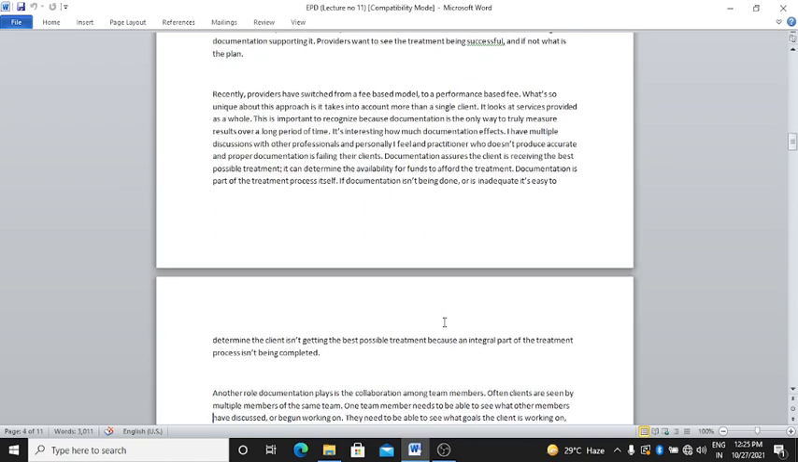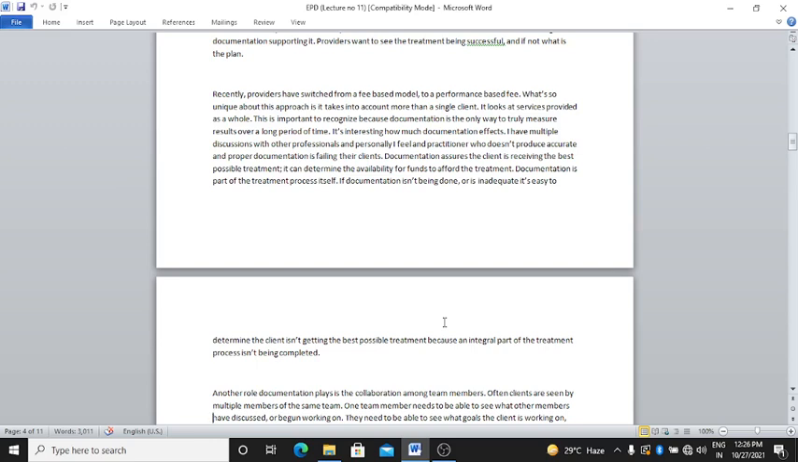Recently, providers have switched from a fee-based model to a performance-based fee. What's so unique about this approach is that it takes into account more than a single client. It looks at the service provided as a whole. This is important to recognize because documentation is the only way to truly measure results over a long period of time. It's interesting how much documentation affects this.